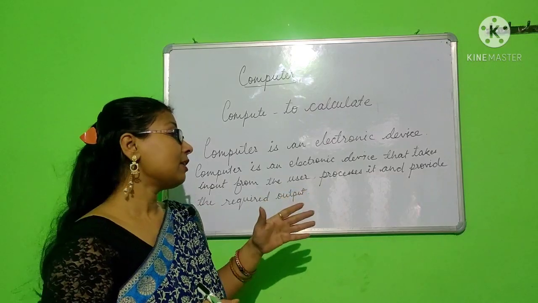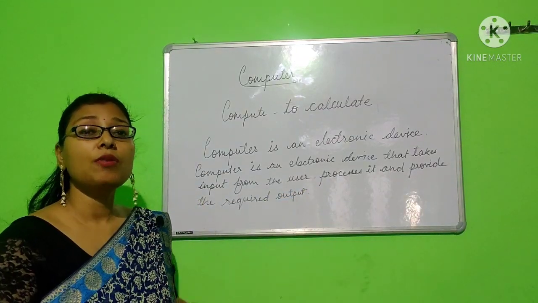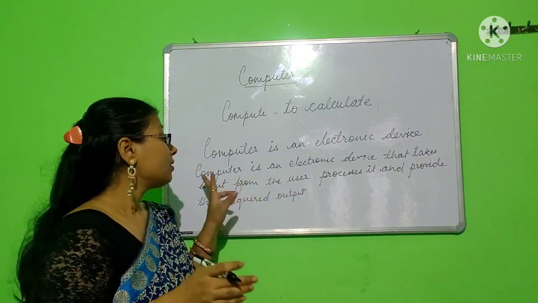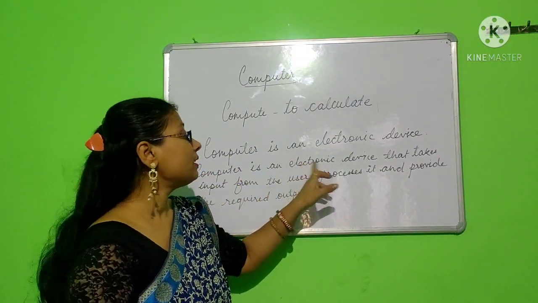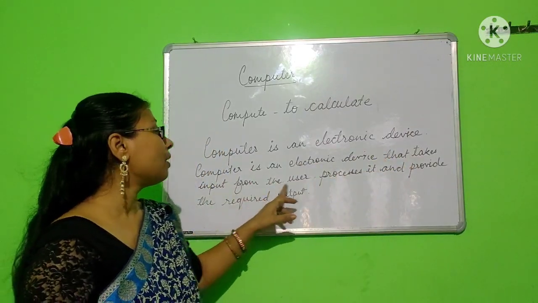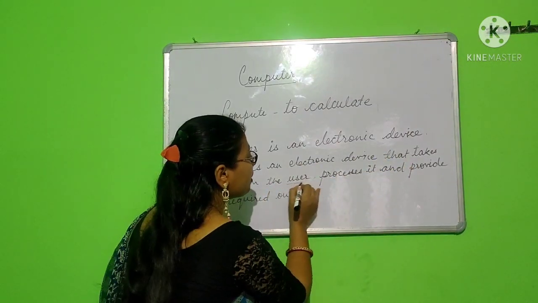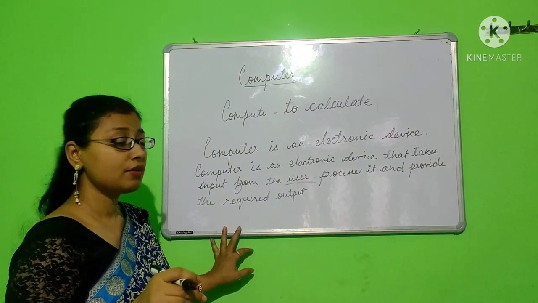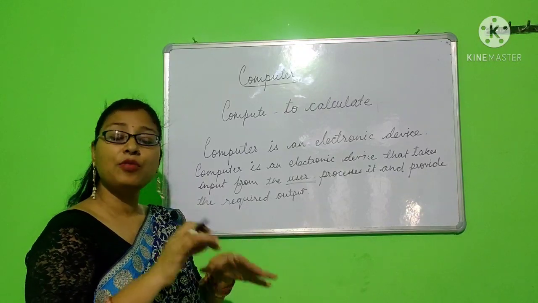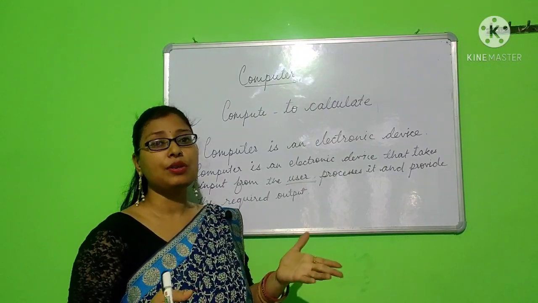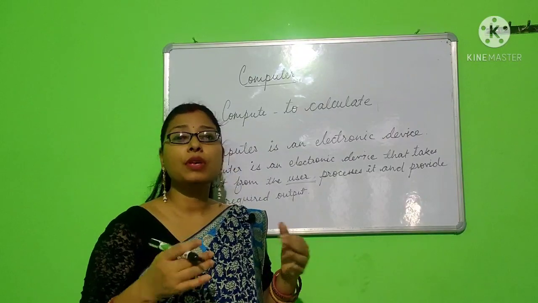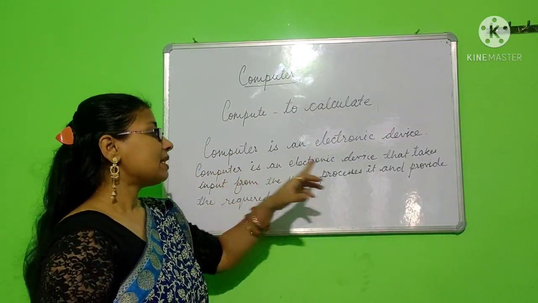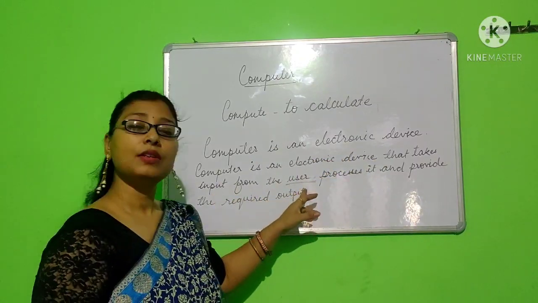How can we understand the working of the computer? The computer always does its work in certain steps. Step 1 is that it takes input from the user. Who is the user? The person who uses the computer is the user. Suppose now if I am working on the computer, I become the user of that computer. So we human beings are the users of the computer. The first step is that it takes input from the user.